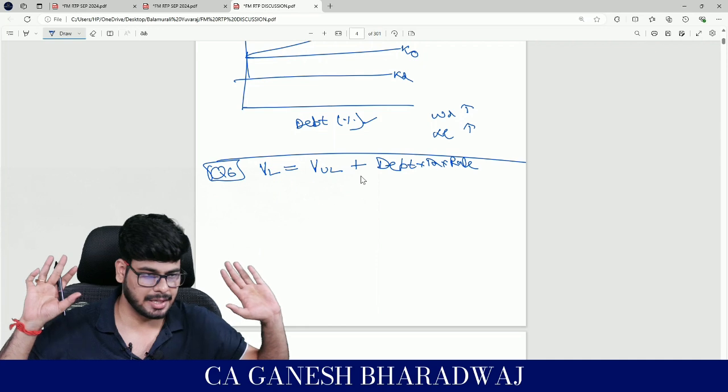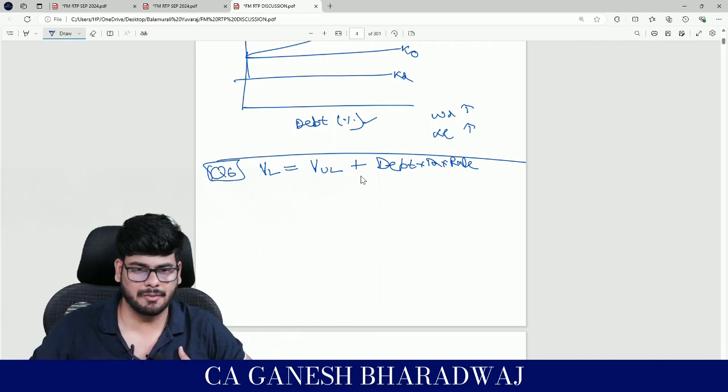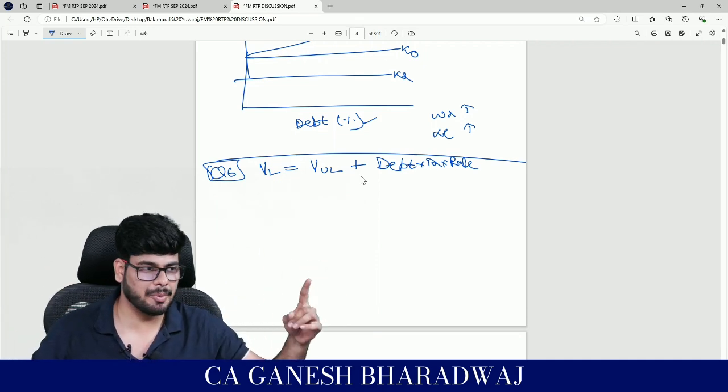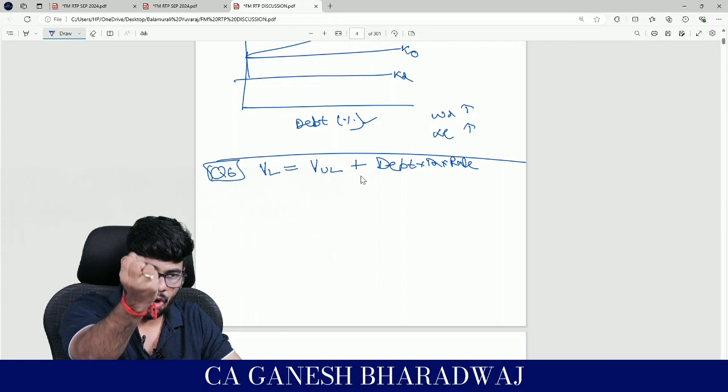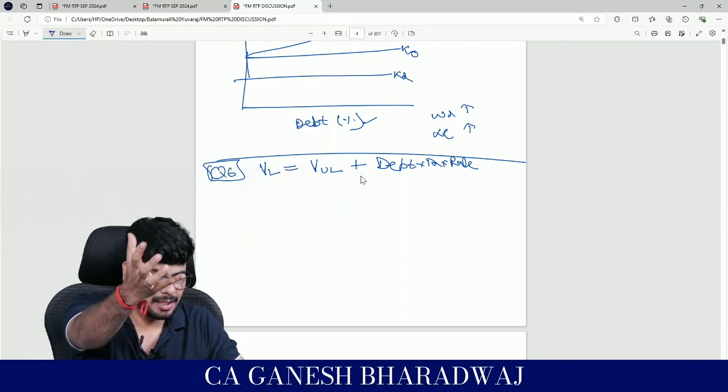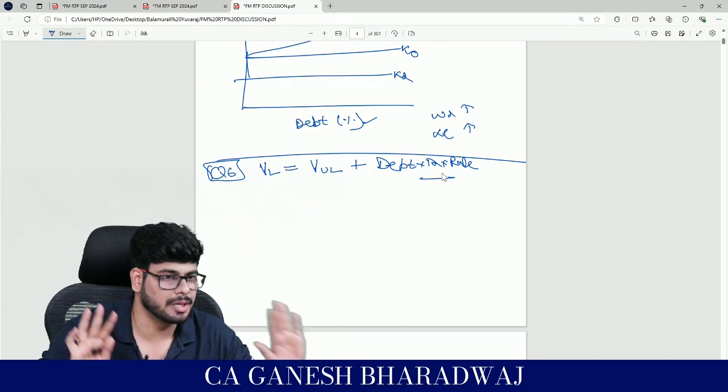Levered, unlevered, everything is same. From levered, what advantage do they have? On the interest component, they have some tax saving, right? So, like that it goes on till perpetuity. The present value of all the tax shields that you have, that is actually what they are adding. That is all they are doing. Are you clear with this?